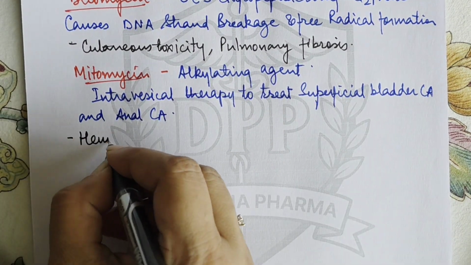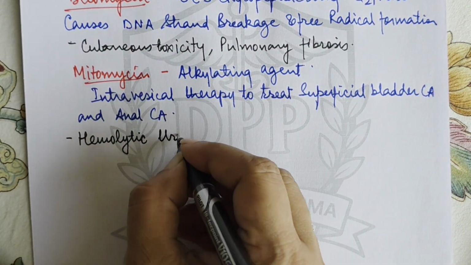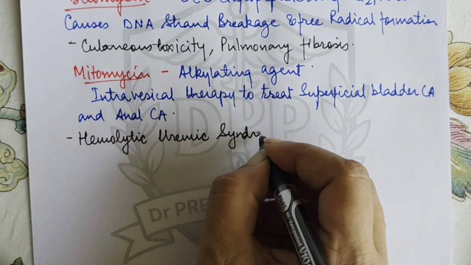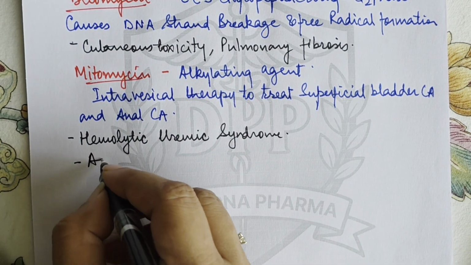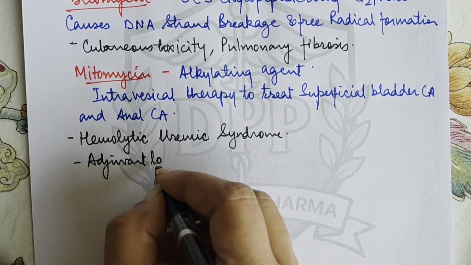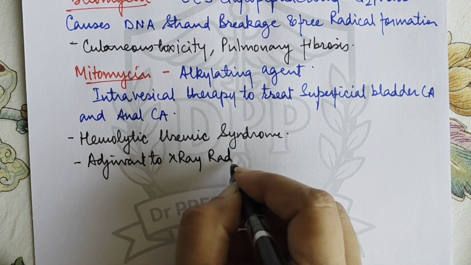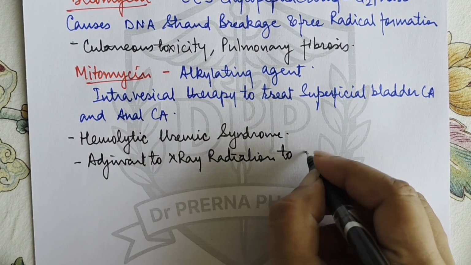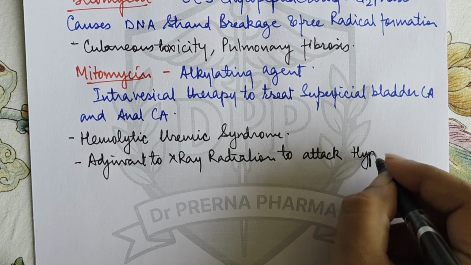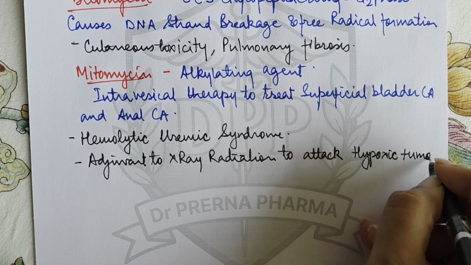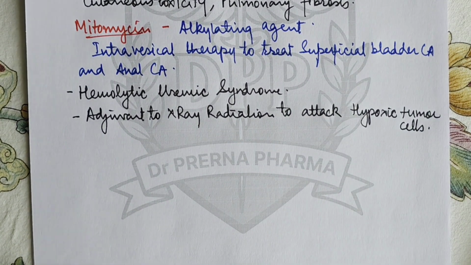It causes hemolytic uremic syndrome. Then it is also used as an adjuvant to X-ray radiation to attack hypoxic tumor cells, right? So that is about mitomycin.